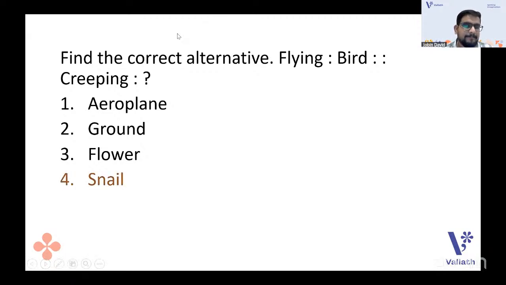The answer is snail. And guys, at Vallath, we have a course dedicated only for paper one. It's not only for English literature. Everybody can join, everybody attempting any SET exam also, because if you study NET paper one, you can crack every state level exam also. So paper one dedicated courses are there, especially for paper one. Yeah, snail is the answer here.